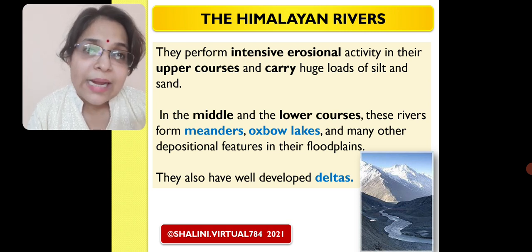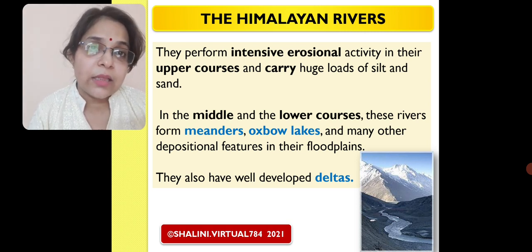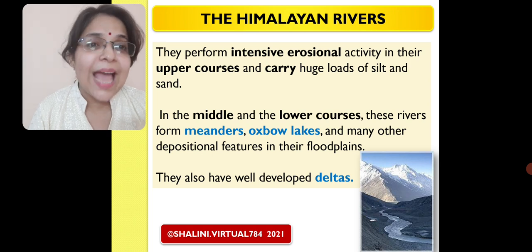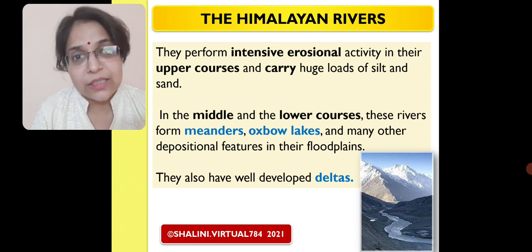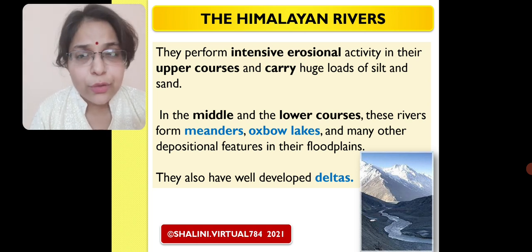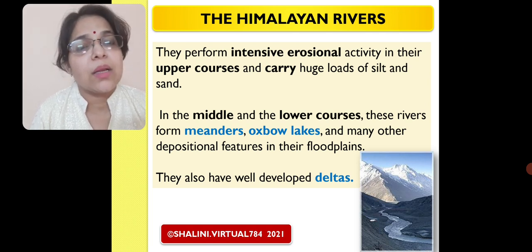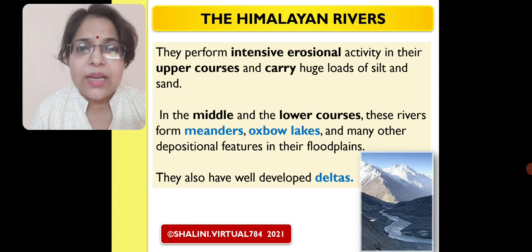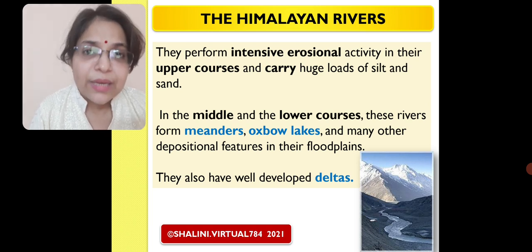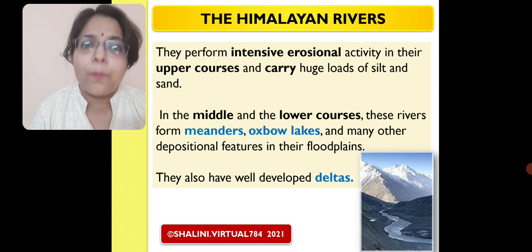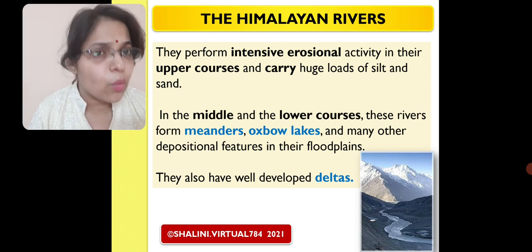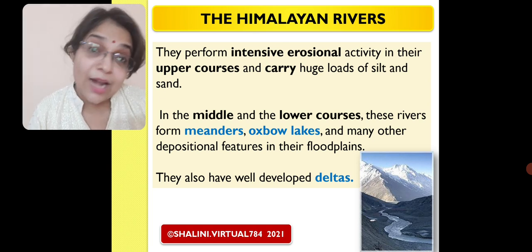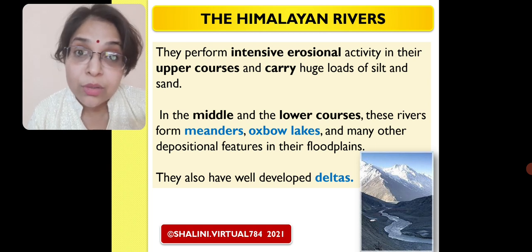They perform intensive erosional activity in their upper courses and carry huge loads of silt and sand. As I have already told you, they have more tendency to cut down the rock particles and carry whatever trees, sand, silt comes in between, because point one, they are flowing at a higher height, that too with the steeper slopes of the mountains.